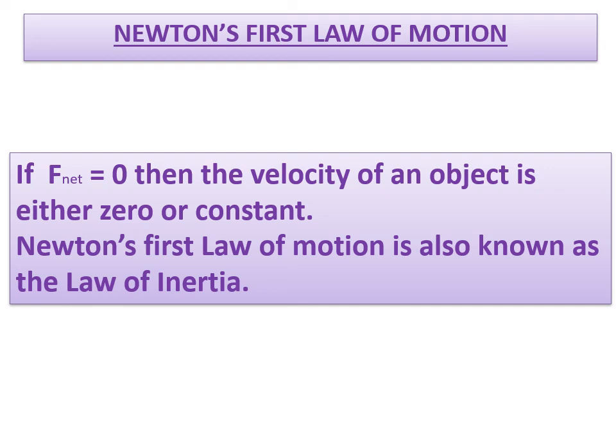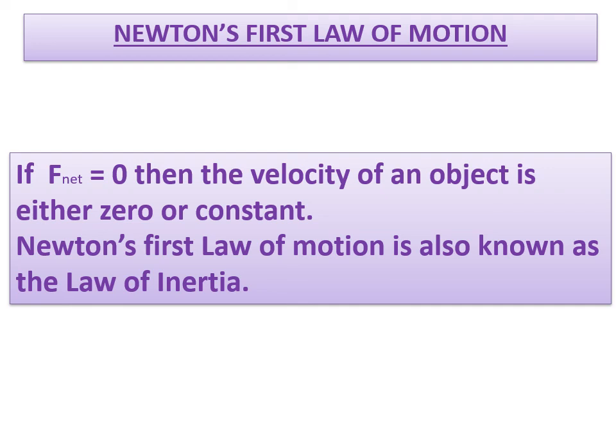If the net force acting on an object is zero, then what happens? The object which is at rest remains at rest only. The object which is already in motion with some velocity will continue with the same velocity. So we have to remember Newton's first law: if F net is zero. What is F net is zero? It means both horizontal and vertical forces become zero. I hope you have remembered that. That's what I told you. Recollect those 8th standard things. So if F net is zero, then the velocity of an object is either zero or constant.